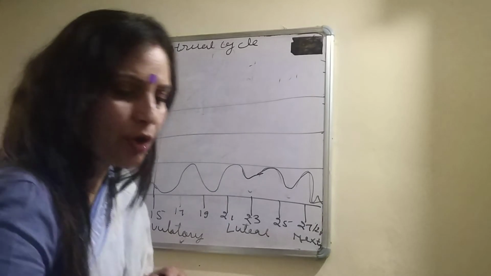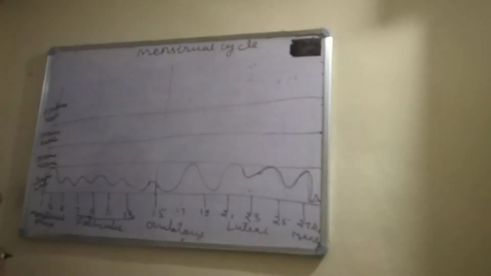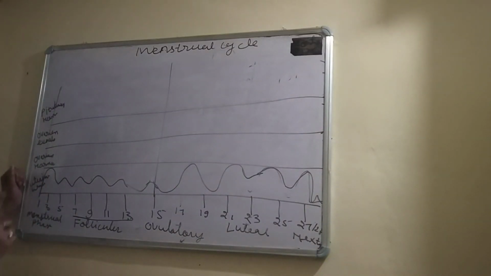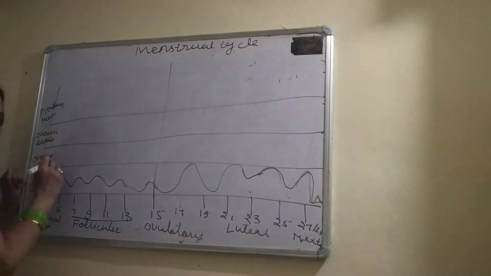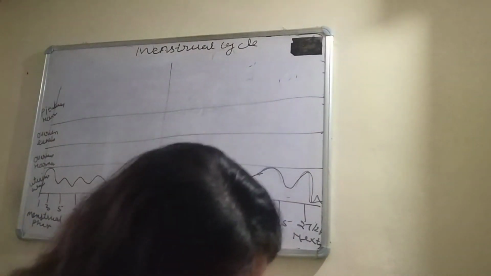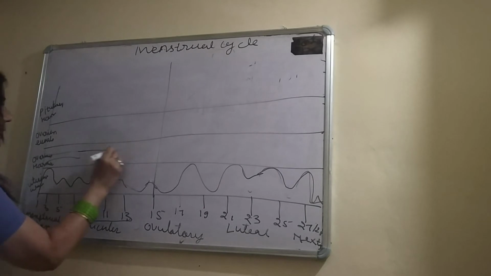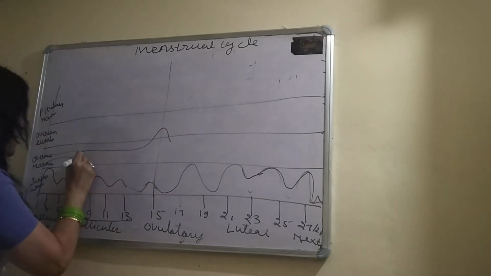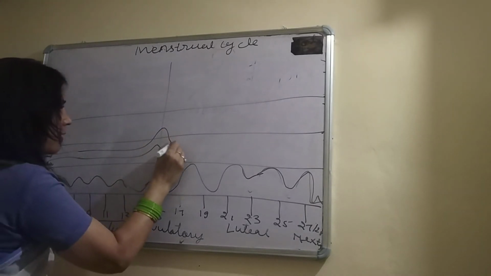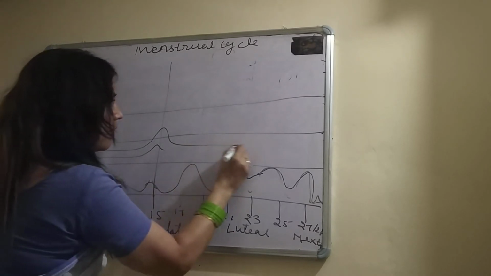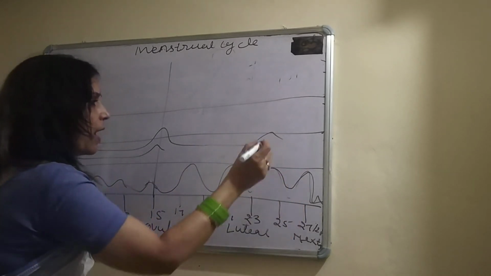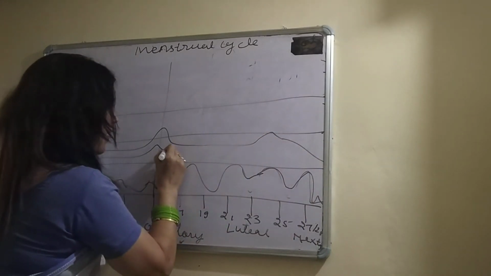I already taught you about that. Now what happens with the ovarian hormones? Two ovarian hormones, estrogen and progesterone. So estrogen and progesterone, first of all I am taking the level of these here. Estrogen is more in amount, progesterone again here, progesterone more in amount, and estrogen.